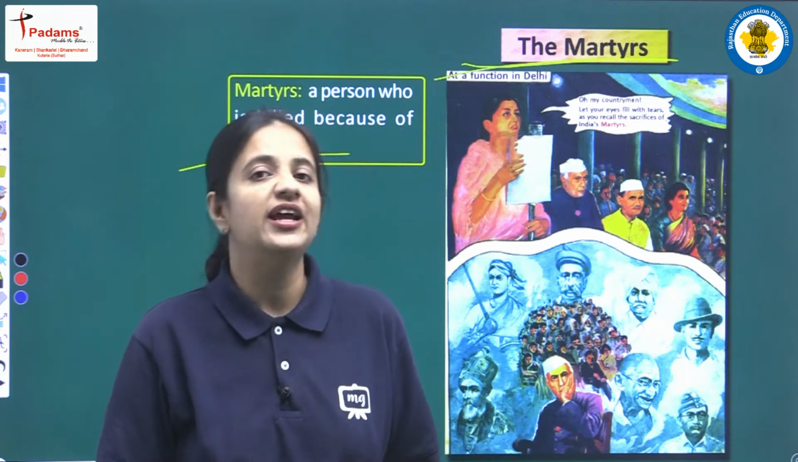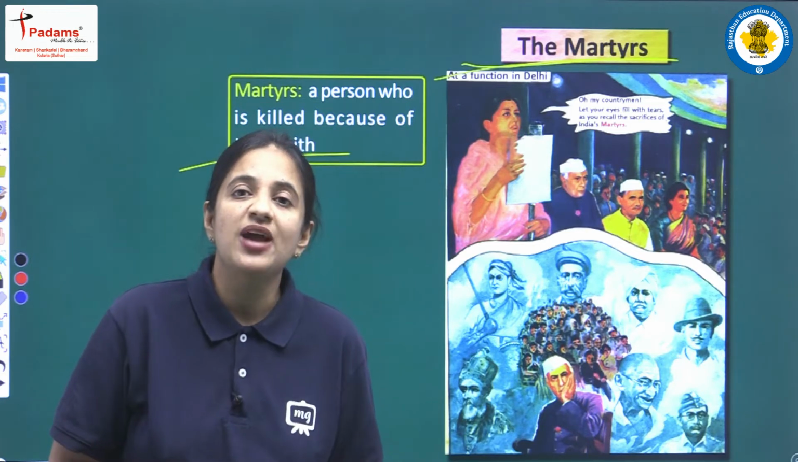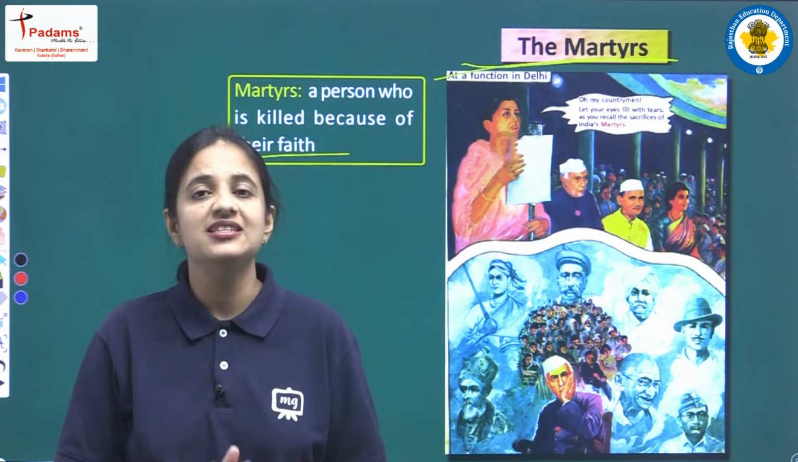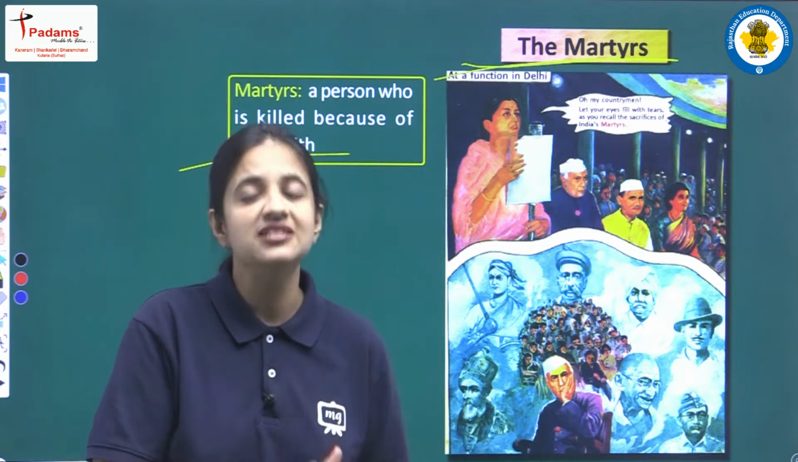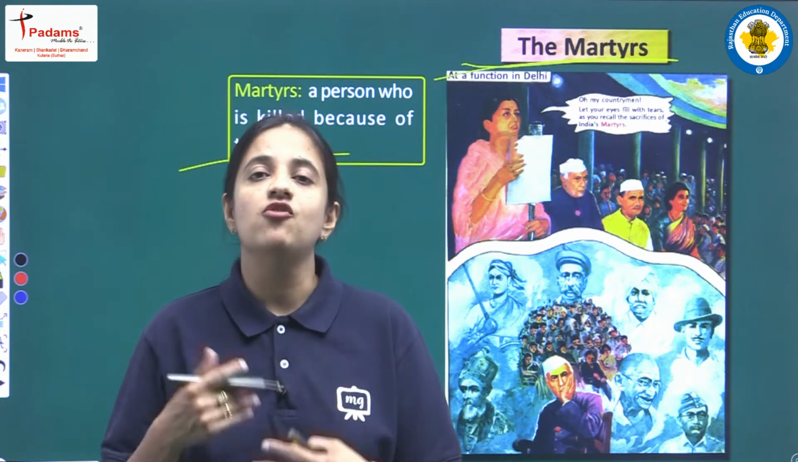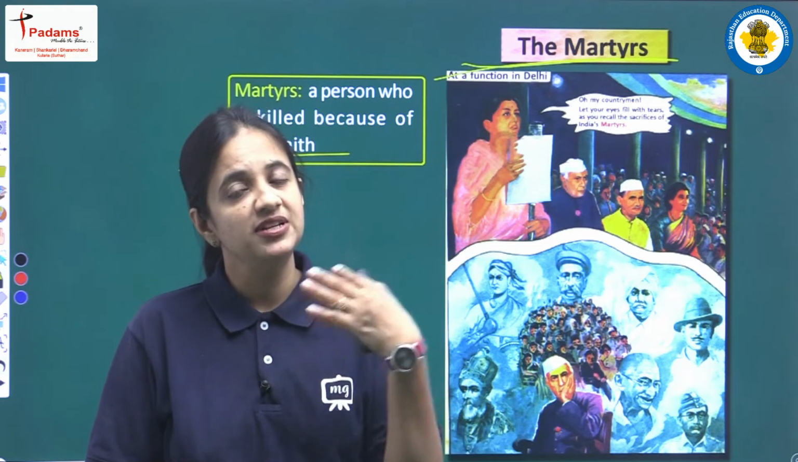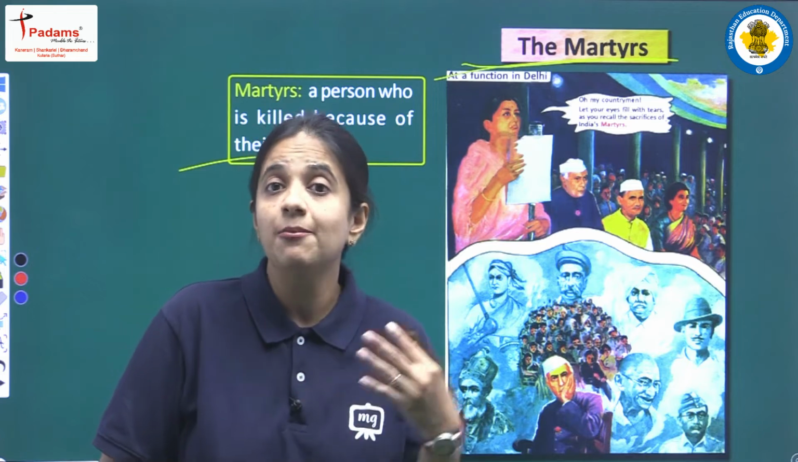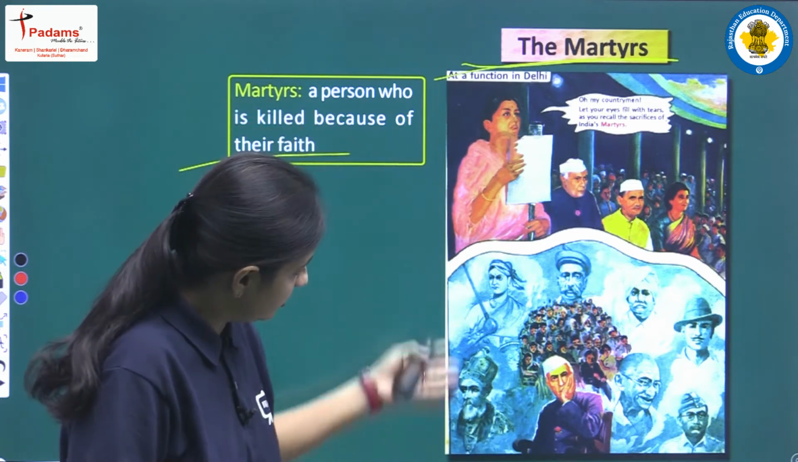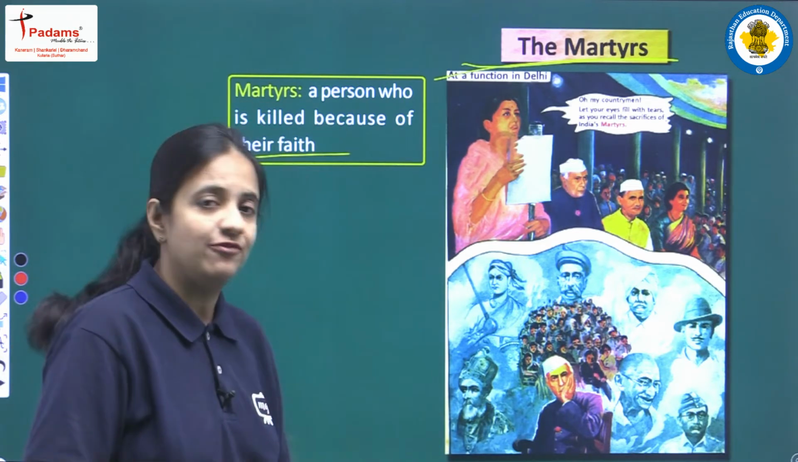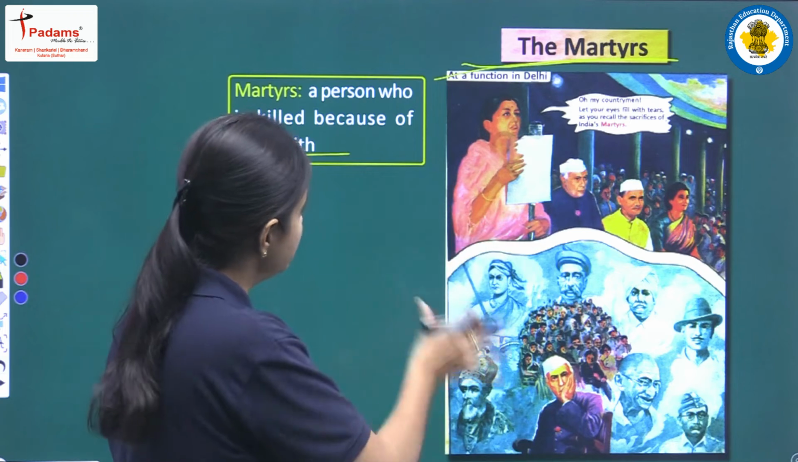And we all know that India is finally able to have freedom, finally able to have independence, because of the sacrifices of all the freedom fighters, because of the sacrifices of so many martyrs. Okay, so here is the very first picture that we have in our chapter. So let's see the picture.